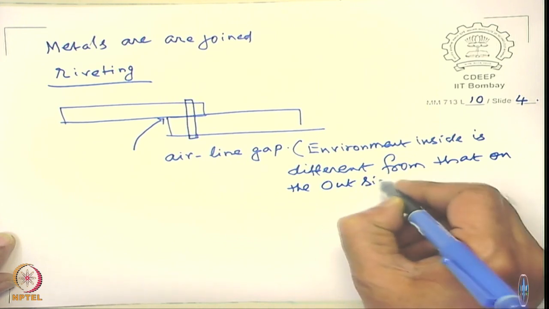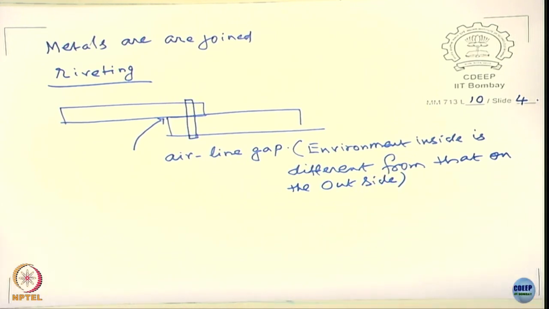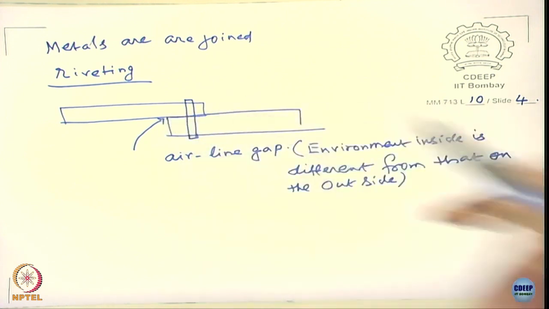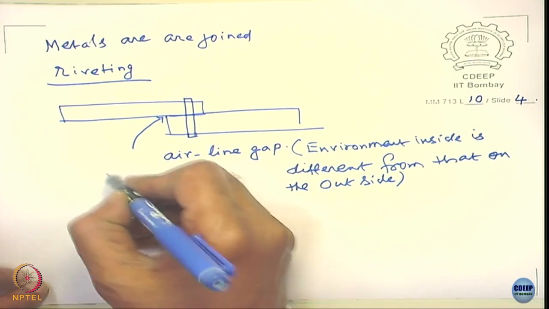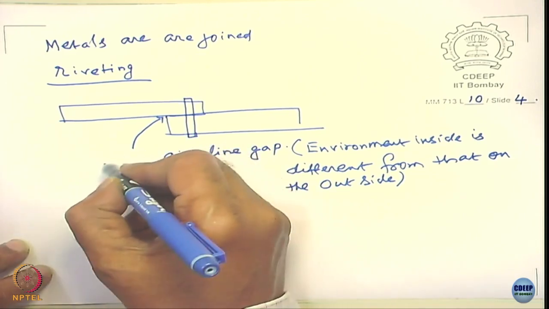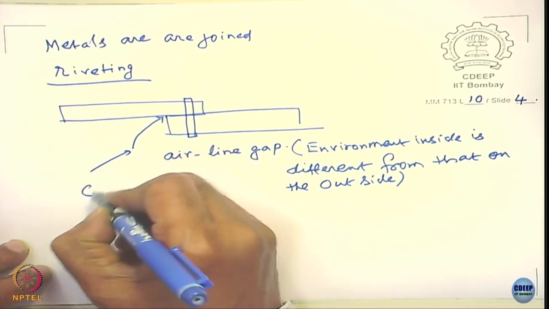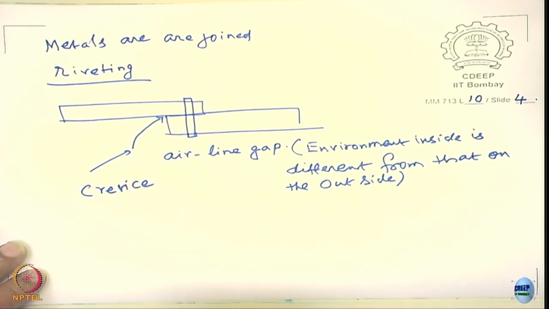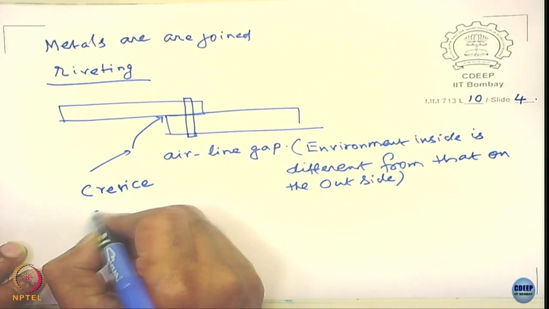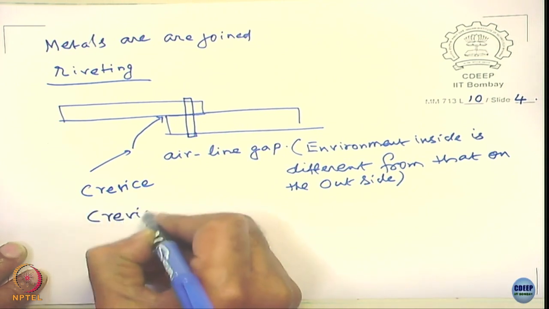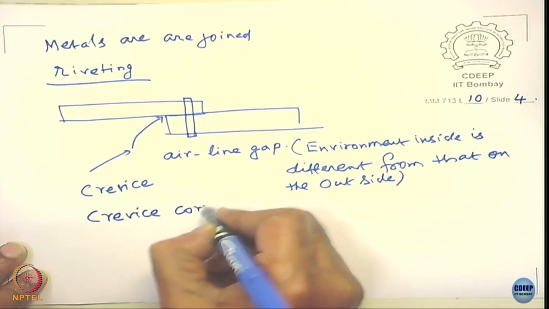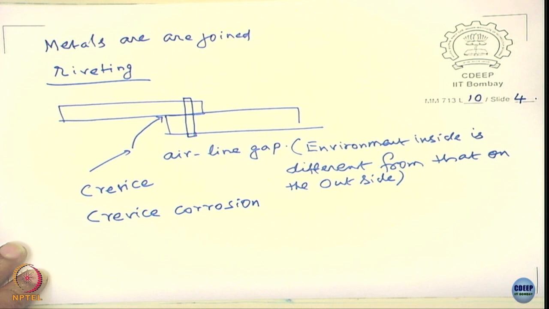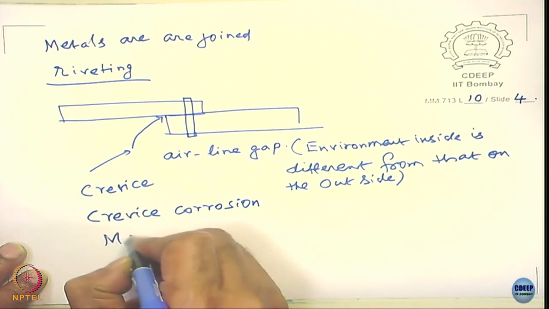When I say outside means outside this gap here, and this place is called as a crevice. This is also called as crevice, and so it leads to one form of corrosion called as crevice corrosion. Please look at, this is macroscopic.